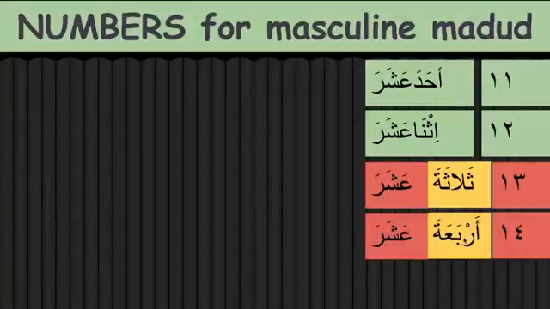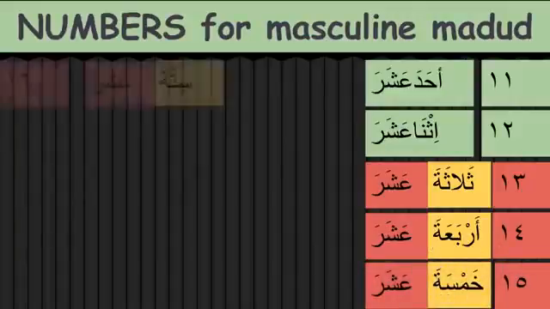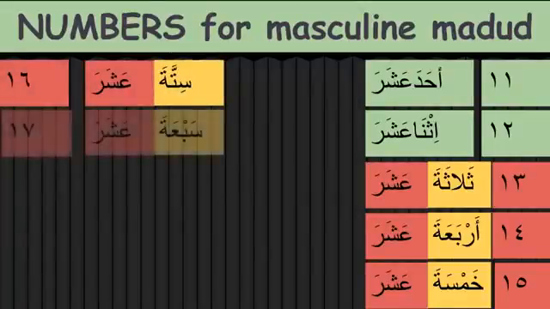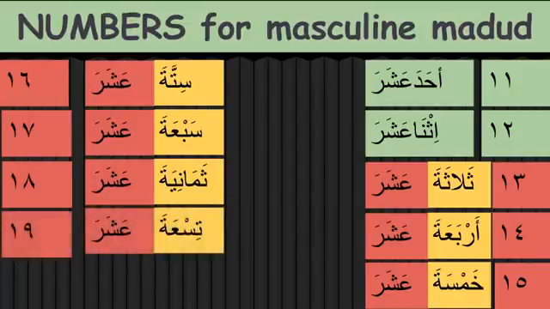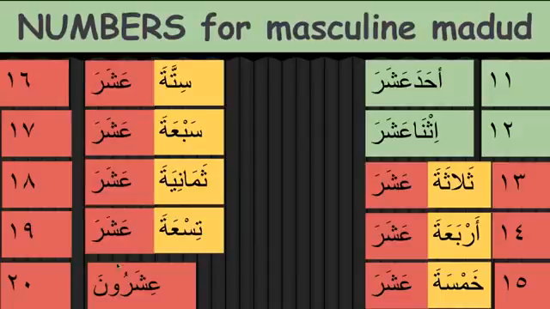So we have arba'ata ashara, khamsata ashara, sittata ashara, 16; 17 will be sab'ata ashara, thamaniyata ashara, tis'ata ashara, and then ishrun. Ishrun we're going to do later, but just to see that it has a different pattern, like Jama Mudhakkar Salim: mudarrisun, muslimun; the same pattern, we will do later. If we concentrate on 13 to 19, for a masculine ma'dud the first number will be feminine and ashara will remain masculine.